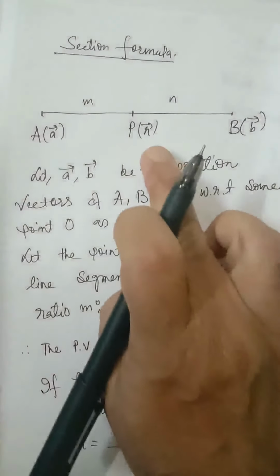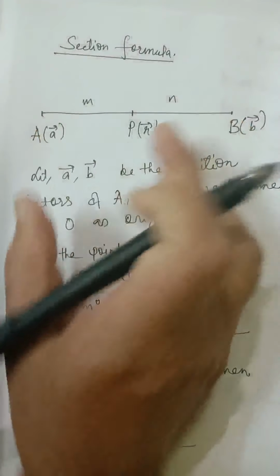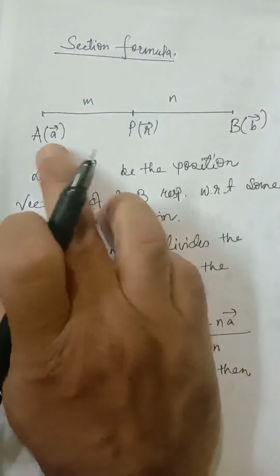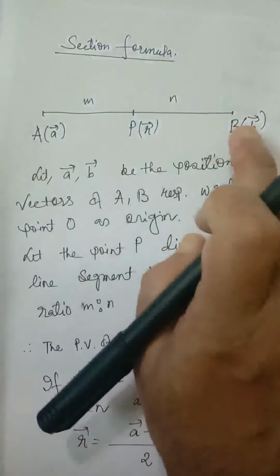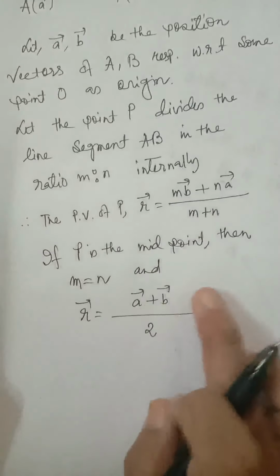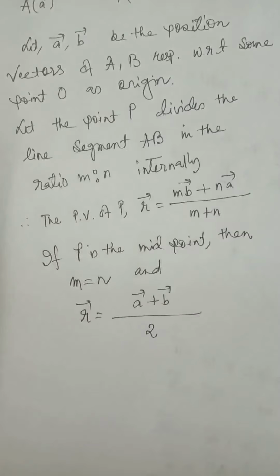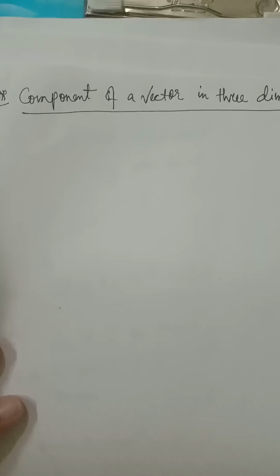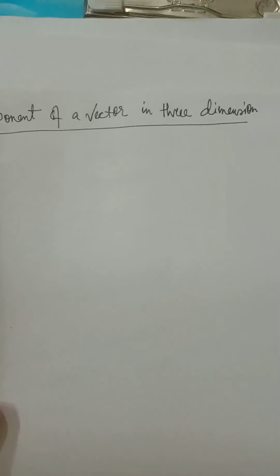So if P is the midpoint of AB, then position vector of P will be A vector plus B vector divided by 2.